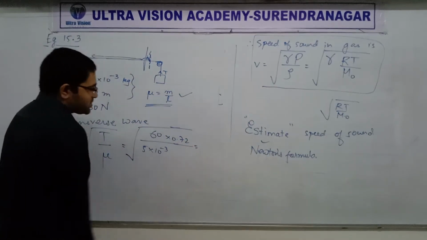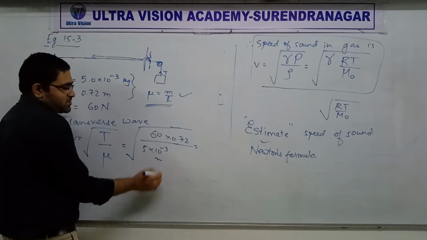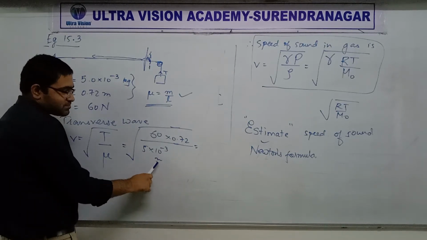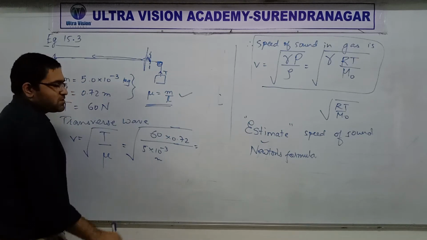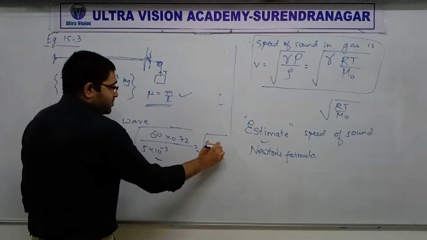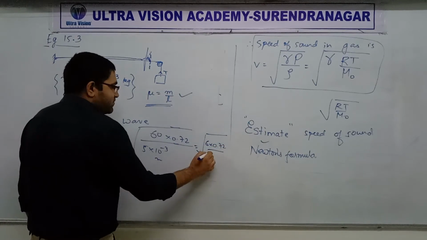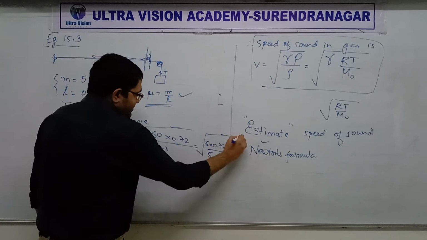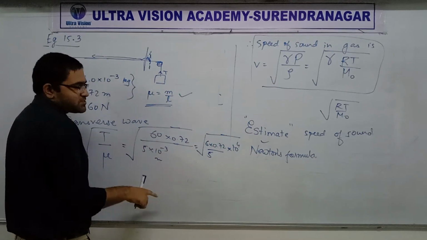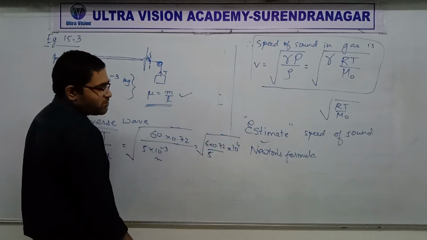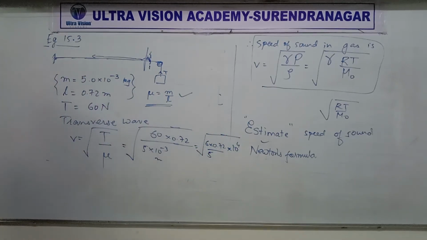Be careful with the square root. When you take the square root, the power of 10 cannot be odd. This is odd. That's not okay. So what you can do is, you can write this as 6 into 0.72 upon 5, where that 0 I will combine with 10 raised to 3, so it will become 10 raised to 4. Now the power of 10 is even, you can easily take the square root of the rest. Come on. Get the answer.